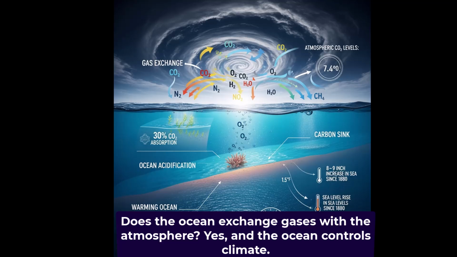The ocean surface has warmed by about 1.5 degrees Fahrenheit since 1880, absorbing 90% of excess atmospheric heat, contributing to sea level rise of 8 to 9 inches due to thermal expansion and melting ice. This interplay between the ocean and atmosphere is critical in regulating Earth's climate and contributes to ongoing climate change.